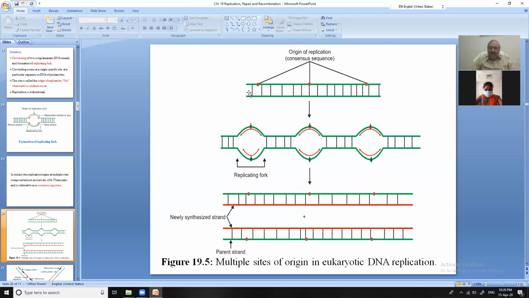You see, these are the origins of replication: 1, 2, 3. In the eukaryotic DNA, you will find many origin points. These are the consensus sequences where A and T are in higher concentration. And you will see that many bubbles are formed, 1, 2, 3 are shown here. Bubbles are formed through the replication fork, and DNA replication proceeds in both directions.